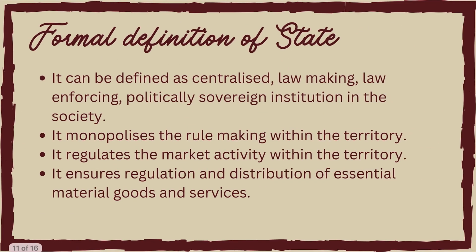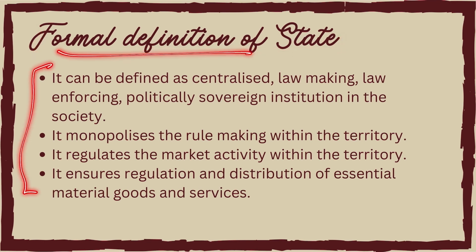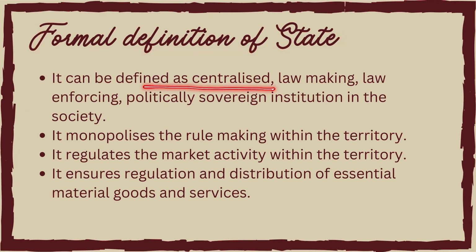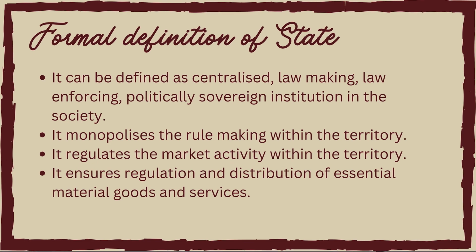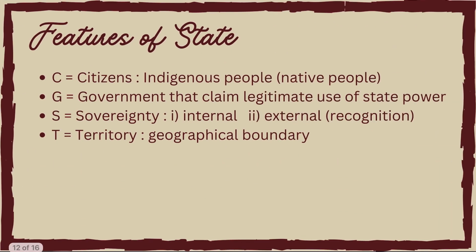So what could be the formal definition of state? You can make that formal definition by using these points. It can be defined as a centralized, law-making, law-enforcing, politically sovereign institution in the society. It monopolizes the rule-making within the territory. It regulates the market activity within the territory, and it ensures regulation and distribution of essential materials, goods and services.